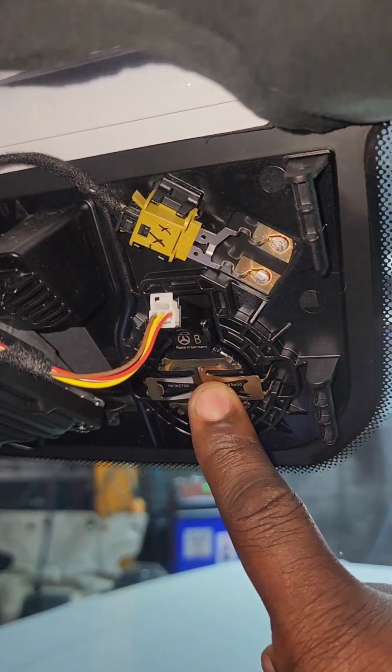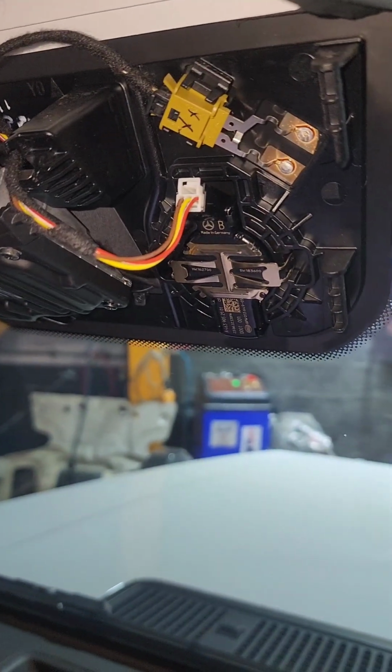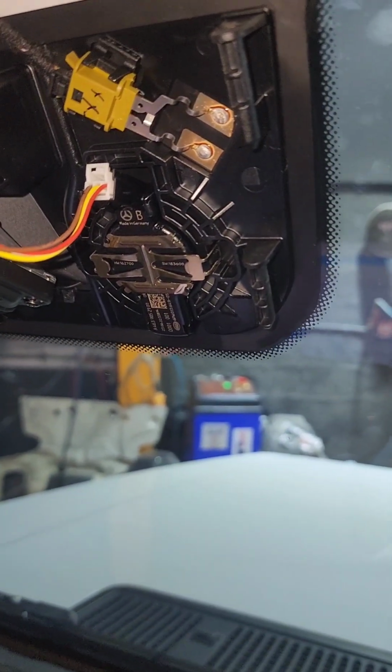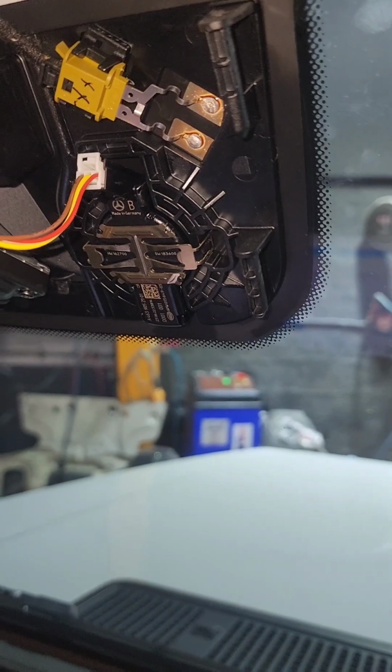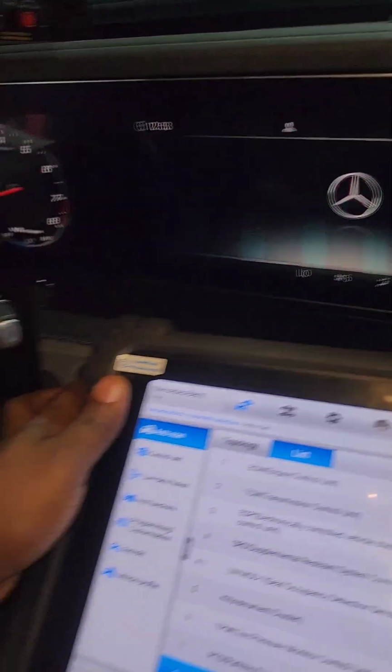and the rain sensor is here in the glass. This is the rain sensor here. So I will try to disconnect the wire now and see if it's going to give me a code. I removed it, let me switch off the engine. I'll remove the wire because this car is a new model.